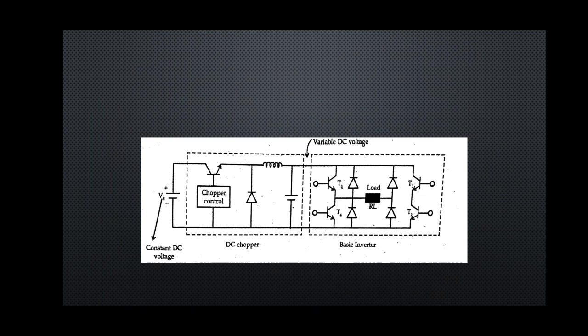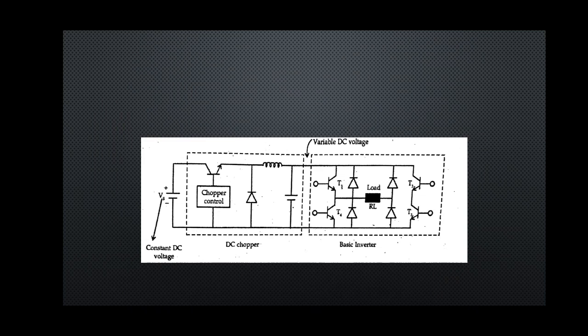So this is the circuit diagram of variable DC link inverter. First the DC supply Vs is given to the DC chopper. Here a transistor is used as a chopper whose on-off timing is controlled by the chopper control.